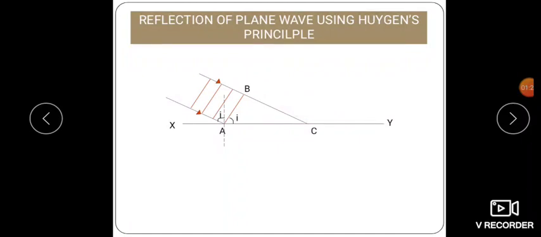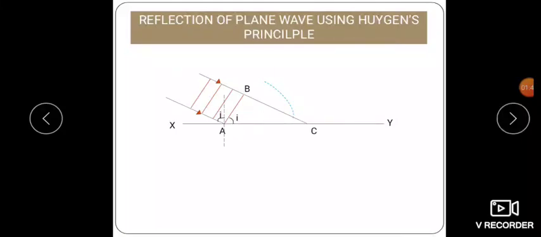Then the secondary wavelet from A will travel the same distance vt in the same time. Therefore, A is the center and vt is the radius. We have to draw the circle.